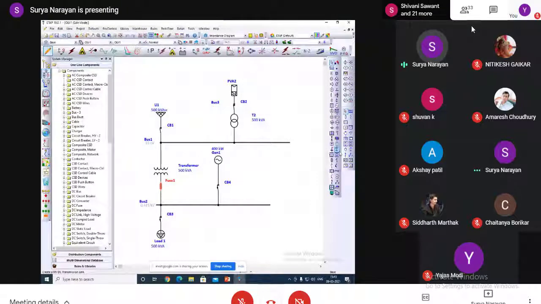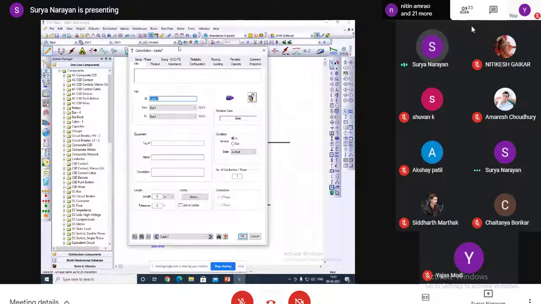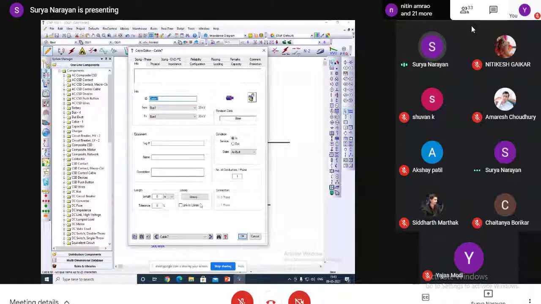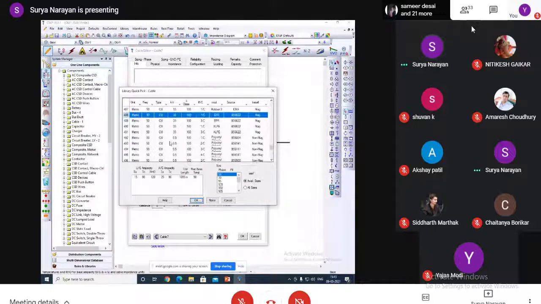There is also one more element, that is the cable. Here also we can connect a cable and give the data. We can choose the type from the library, or you can filter.